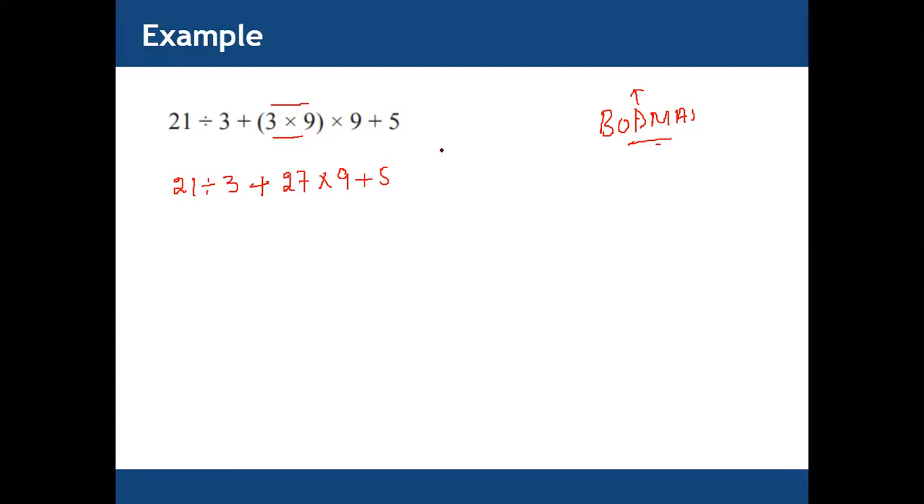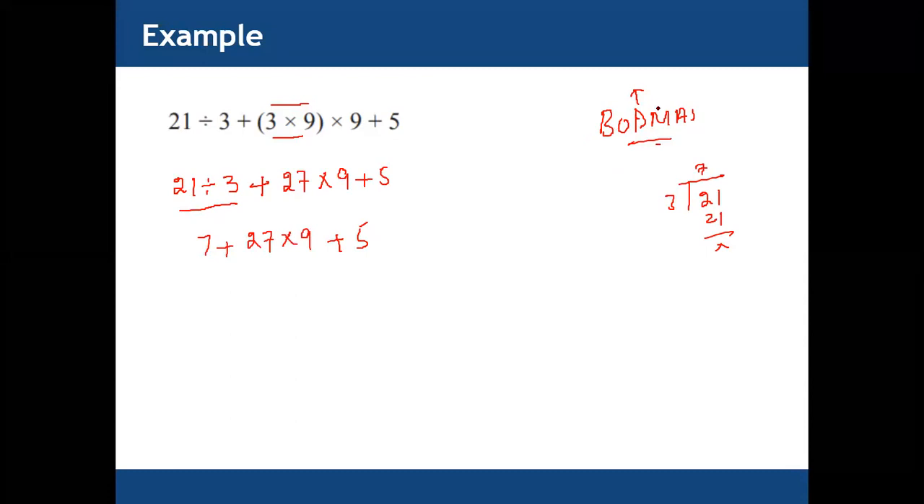Then we have division. So we need to simplify division. We have only one division here: 21 divided by 3. You know that equals 7. Yes, 7. So 21 divided by 3 gives 7, plus we have 27 multiplied by 9 plus 5.